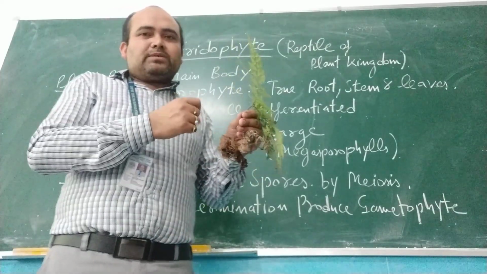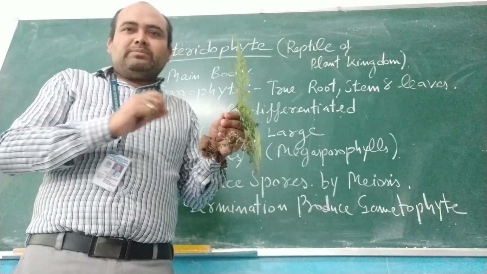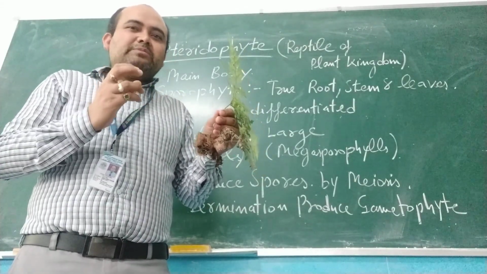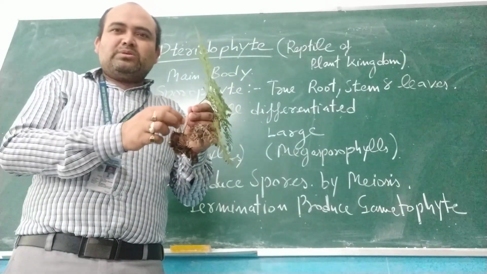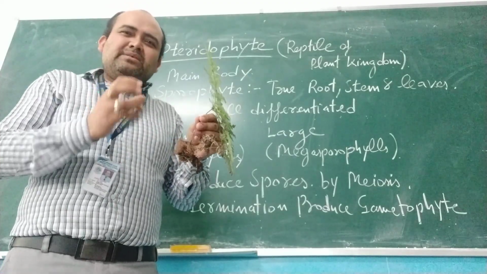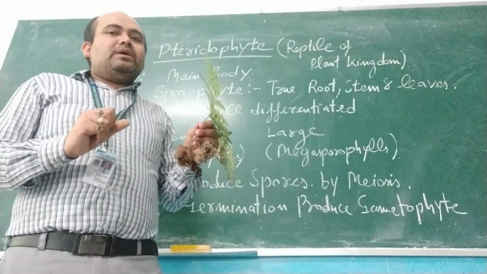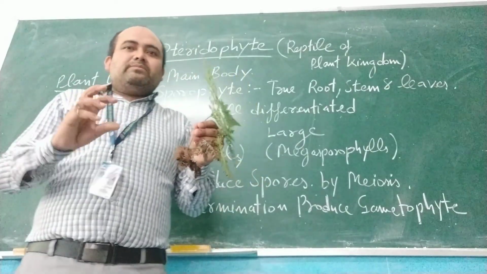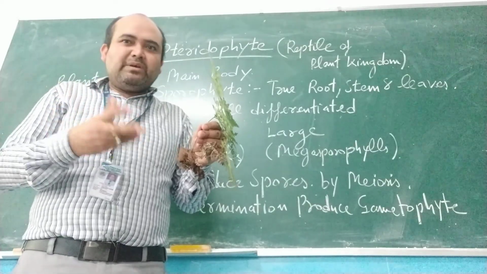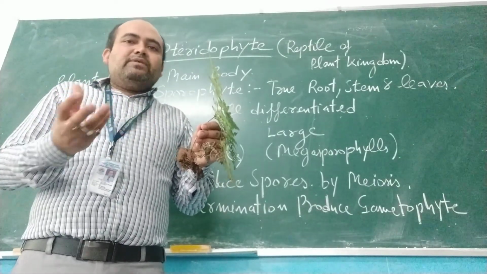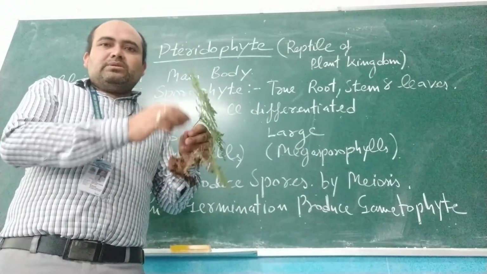So these are the first plants which develop the seed habit. They do not develop true seeds, but the seed habit. Seed habit means something is sprouting from the soil: this root, stem and leaf. It looks like a seed is germinating in the ground, but actually it is not a seed. It comes from the gametophyte, which produces male and female gametes that fuse together to form a zygote. On germination, it produces this whole sporophyte.